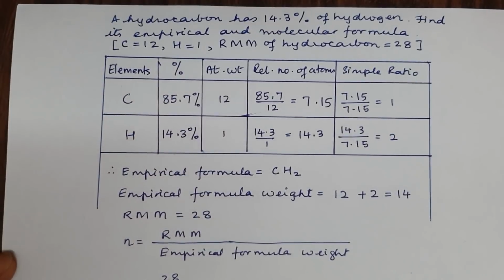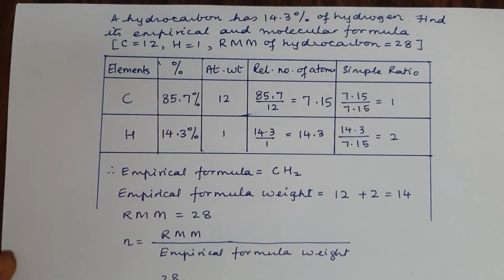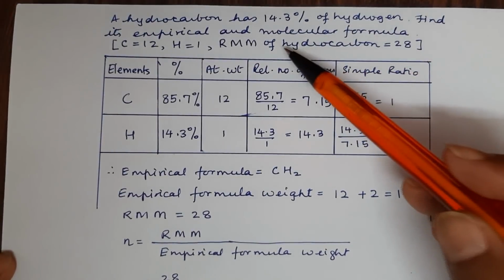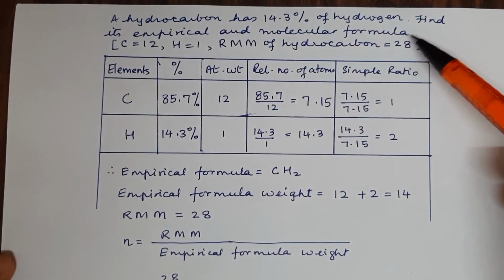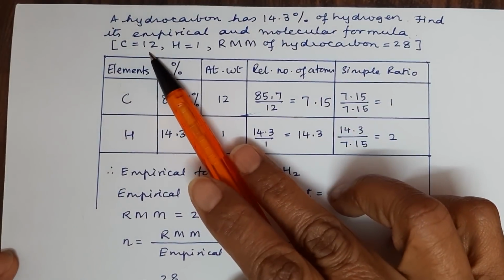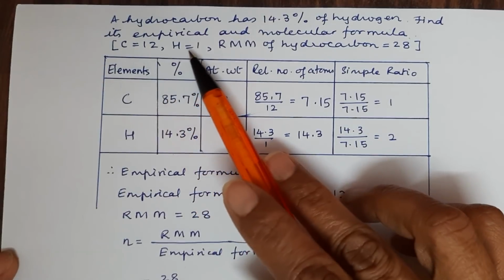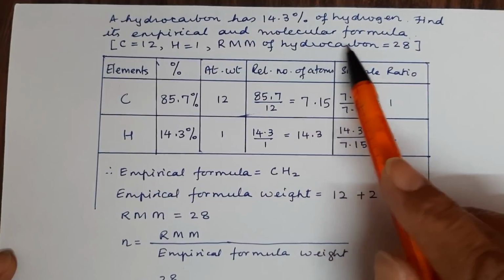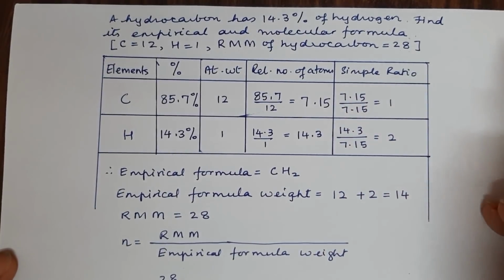Let's come to another question. A hydrocarbon has 14.3% of hydrogen, and its empirical and molecular formula is to be found out. We have been given the atomic weight of carbon and hydrogen, and RMM, that is relative molecular mass of hydrocarbon, that is given as 28.